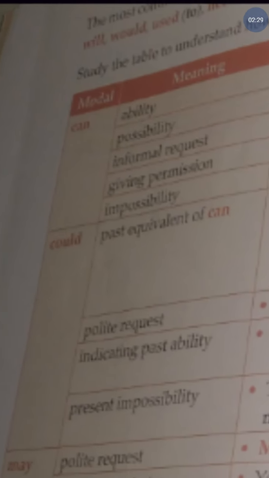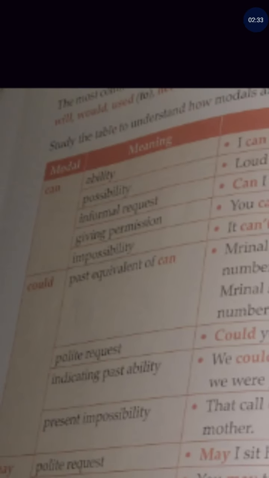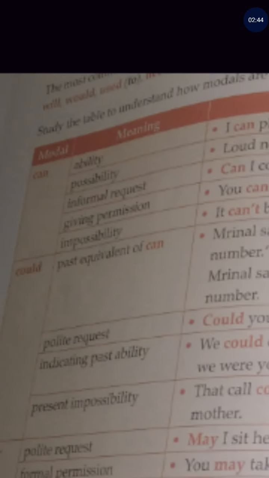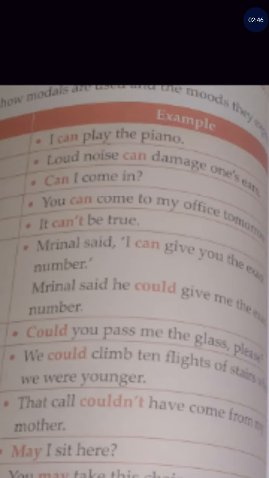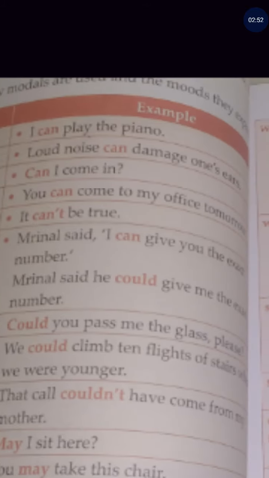Here you can see the picture. It is a picture of a book, okay? And here the first modal verb is can, which has the meaning of ability, possibility, informal request, giving permission, or impossibility. First, for ability: I can play the piano, meaning I have the ability to play the piano. Possibility: loud noise can damage.